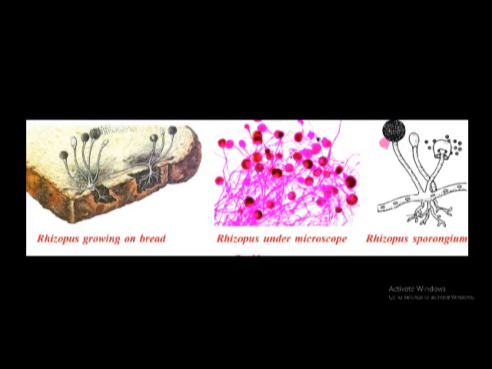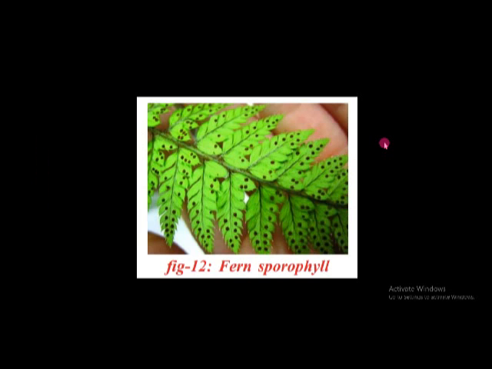Up to now we discussed asexual reproduction, and this is called a fern leaf. If we observe the bottom of the leaf in this fern, we see small sac-like structures. These are called sori, and the leaf is called the sporophyll.